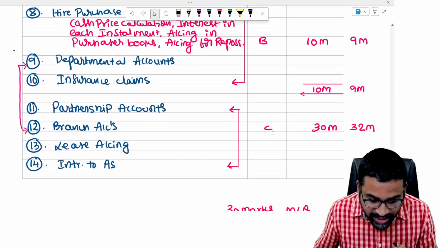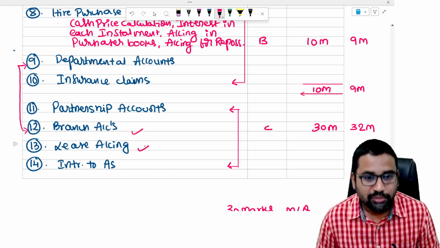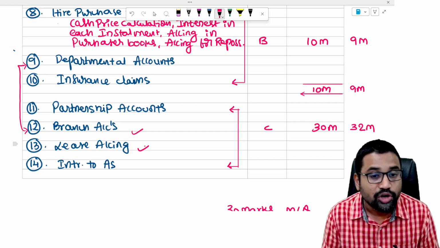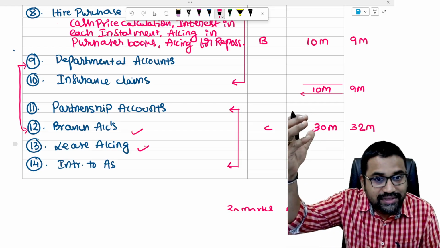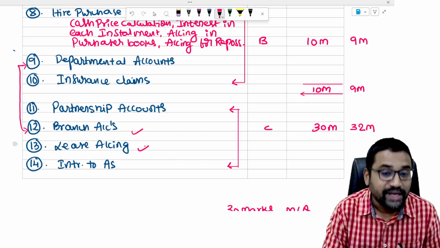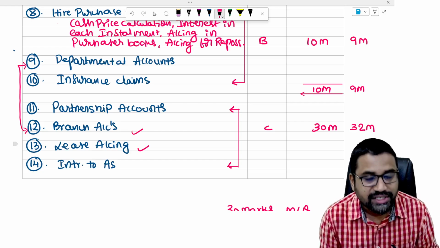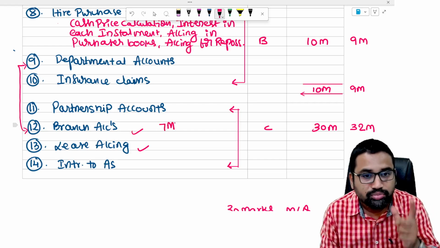See here, that's why I put branch accounts and then lease accounting as C category chapters. Because to prepare these chapters, how much time do I require? And if I spend this time on A category chapters or B category chapters, I will get good marks. Even if I spend so much time on branch accounts, I will get a maximum of 7 marks. That's it. Not more than that.